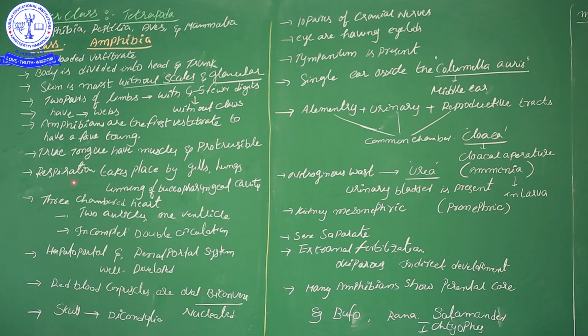Respiration takes place by different organs based on their environmental conditions. What are they? One is gills, another is lungs, and another is the buccopharyngeal cavity. Through the lining of the buccopharyngeal cavity, it is able to respire and breathe. So based on their survival places, if the organism is located in aquatic places, it uses gills.